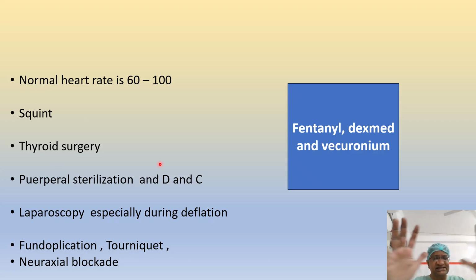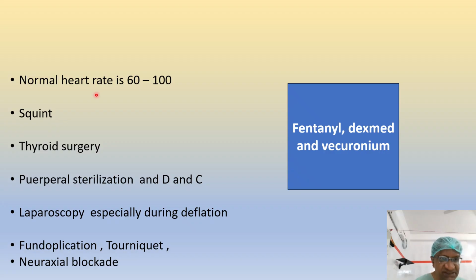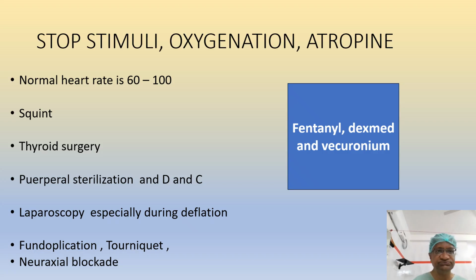So what are the clinical scenarios in which you get brady? Squint surgeries, sometimes thyroid surgeries during dissection, puerperal sterilization when they take up the tube, D&C, dilatation and curettage. So when they dilate the internal os, these are all called distal parasympathetic reflex or Brewer-Luckhardt reflex. Laparoscopy during inflation and sometimes deflation also. Fundoplication, they are close to vagus. Tourniquet, neuraxial block, sympathetic block, reverse Bainbridge reflex, and you get bradycardia.